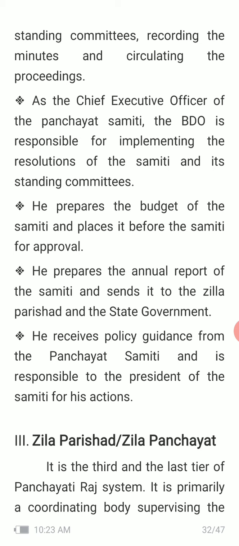So this is about the second level of the Panchayat Raj institution, that is block level Panchayat or Panchayat Samiti or Taluk Panchayat. Thank you.